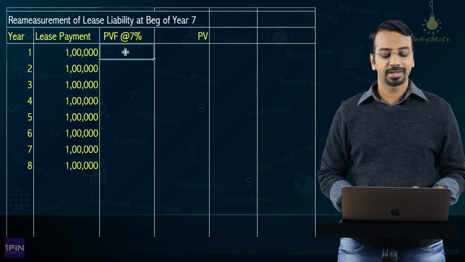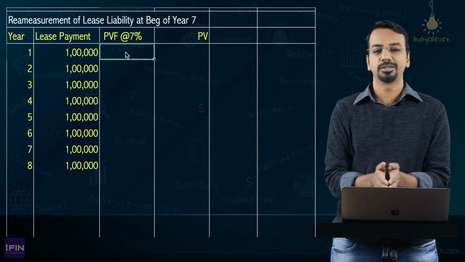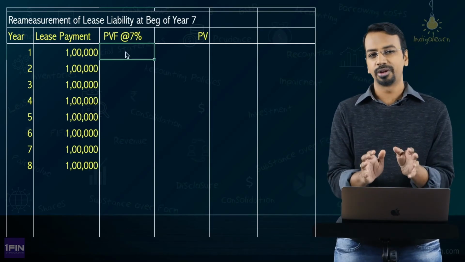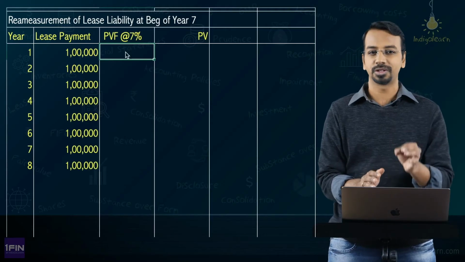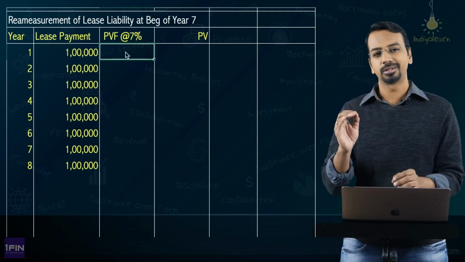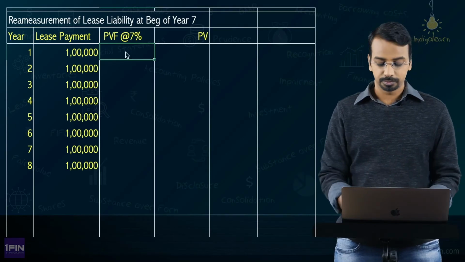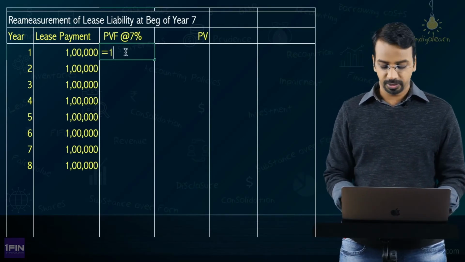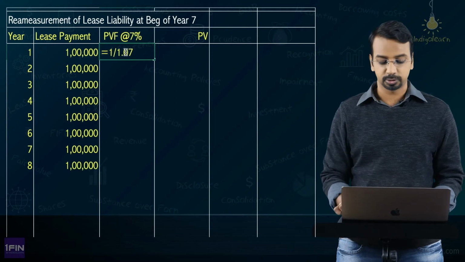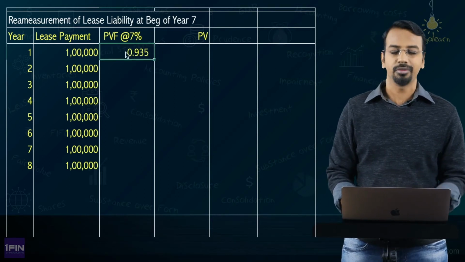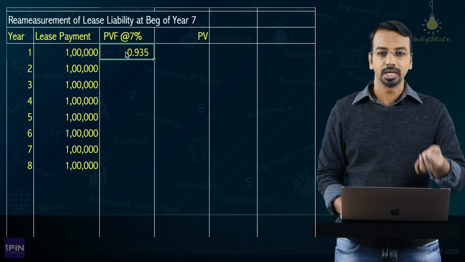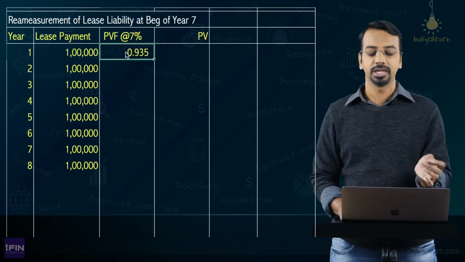Then we need the present value factor at 7%. You can take 3 decimals or 4 decimals, rounded off. Those rounding off differences should not make much of a difference in your final answer, and some extent of rounding off is acceptable, so you need not worry about that. So how much will be the present value factor? 1 divided by 1.07, that is for the first period, you get 0.935. That's what is being displayed on the screen. There could be a rounded off thing here and there.